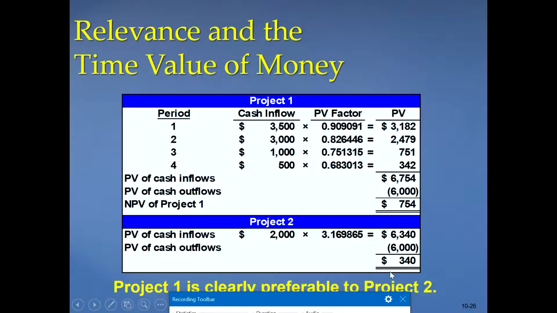So which project should be acceptable or should be preferred? Project 1 is 754, project 2 is 340, this is the NPV, net present value. So this project has the highest NPV, so we must prefer this project.